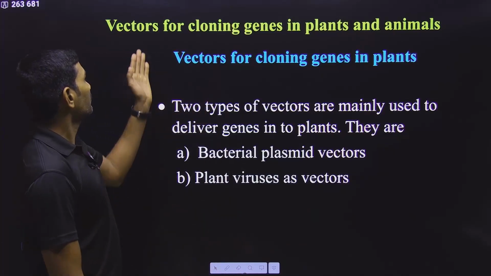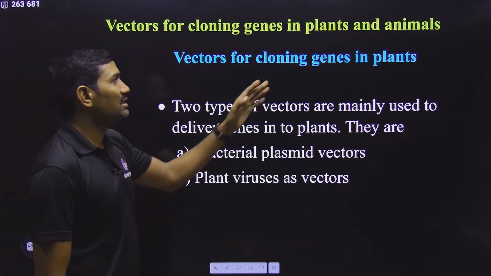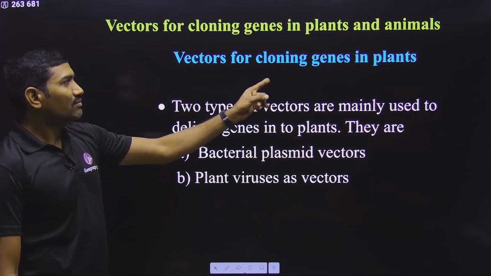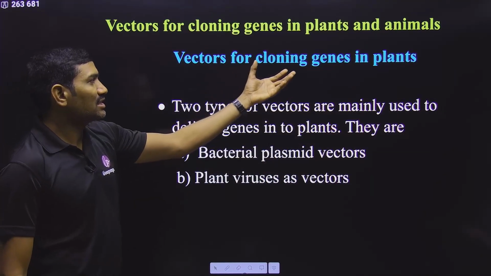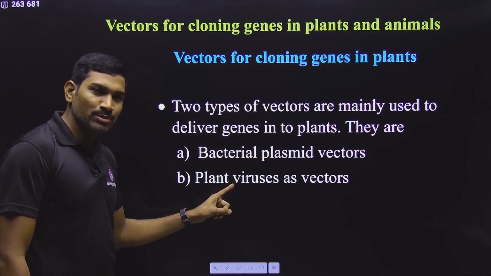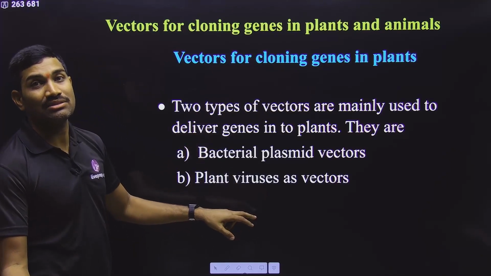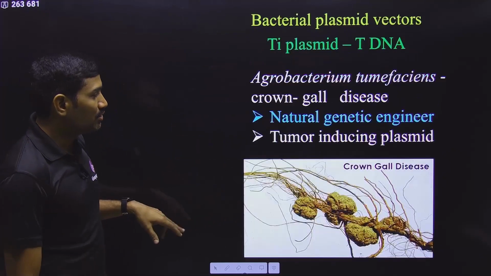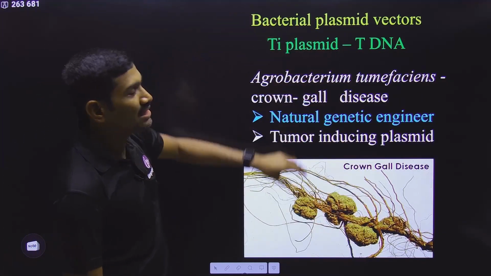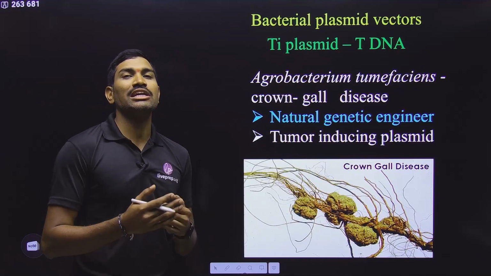Next one, vectors for cloning the genes in plants and animals. This point was given separately, so please observe carefully. First we will see what are the various vectors used for gene cloning in the case of plants. Here we can use bacterial plasmid vectors, and we can use plant viruses as vectors. First we will see bacterial plasmid vectors. There we are talking about the TI plasmid. What is TI? Tumor inducing plasmid.